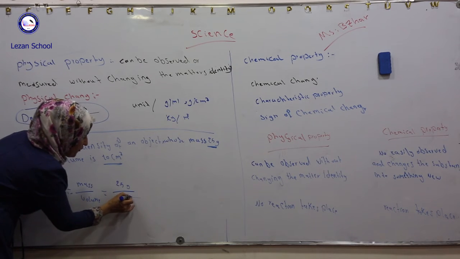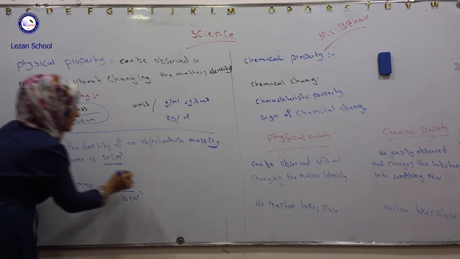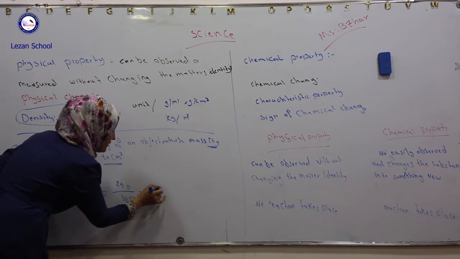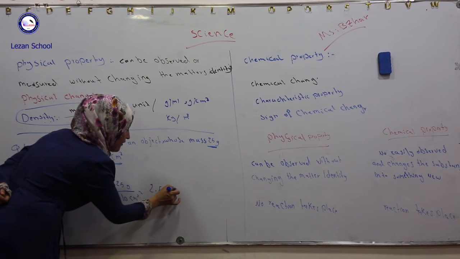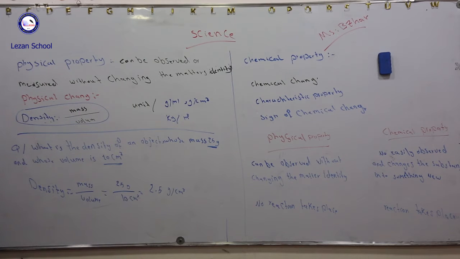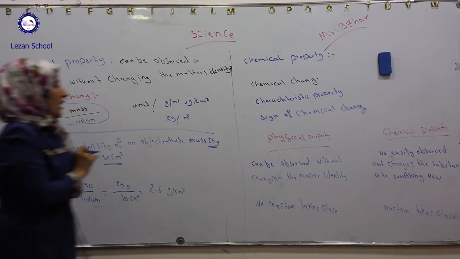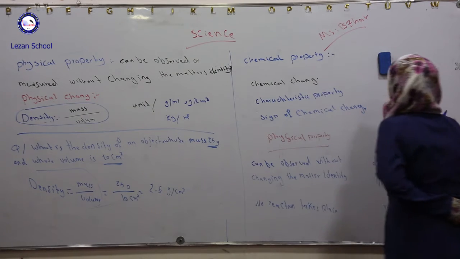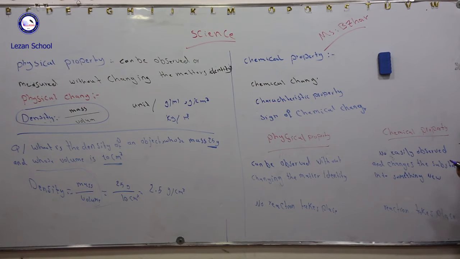Write the number of volume. So, the density is equal to 2.5 grams per cubic centimeter. We can find the density by this equation. It's very easy.